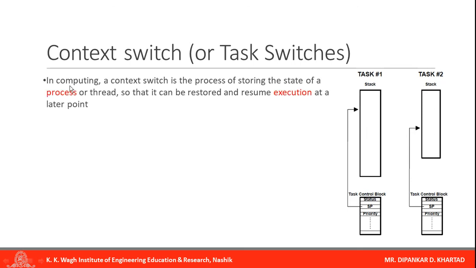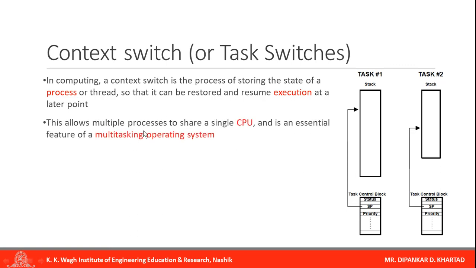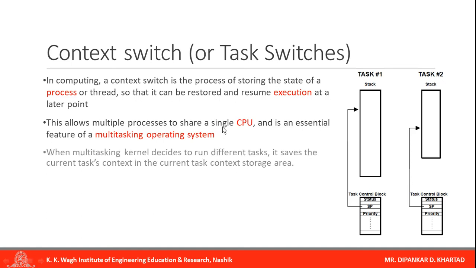In computing, a context switch is the process of storing the state of a process or thread so that it can be restored and resume execution at a later point. This allows multiple processes to share a single CPU and is an essential feature of a multitasking operating system.